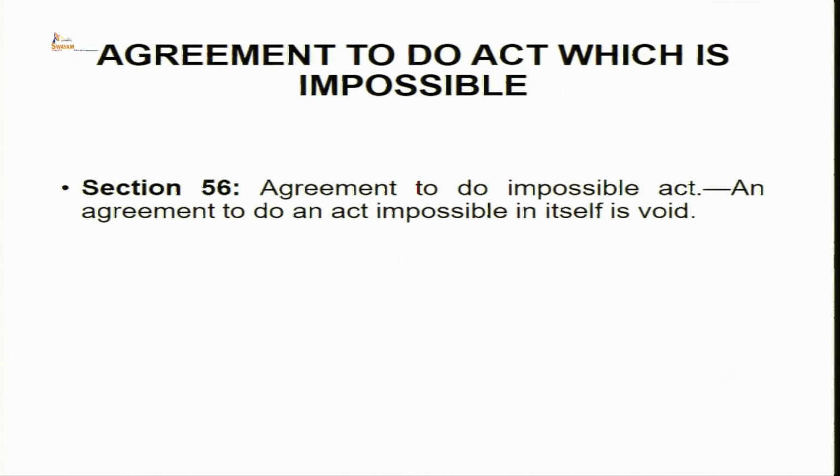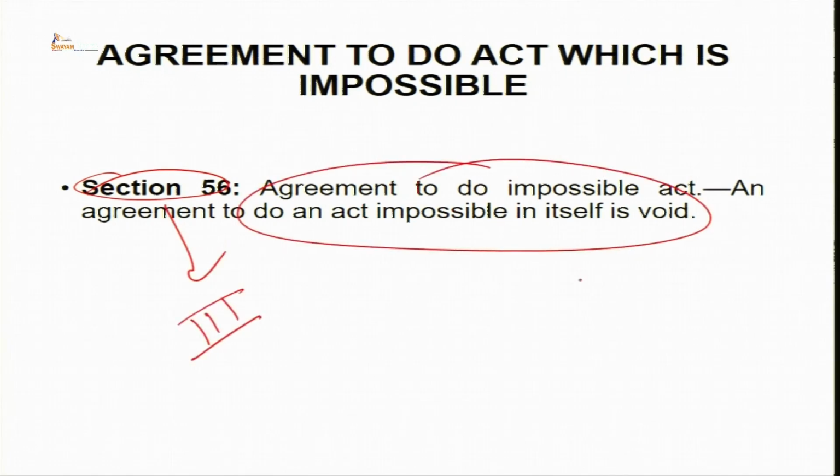The next is, after wagering agreements, the next agreement which has been declared to be void is agreement to do an act which is impossible. So section 56 basically we will be discussing in the next session of ours. Section 56 is basically divided into three parts. So here this part is the first part of section 56, which states agreement to do impossible act. An agreement to do an act impossible in itself is void.